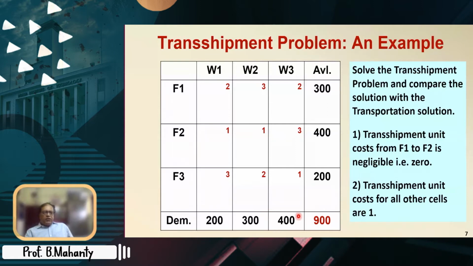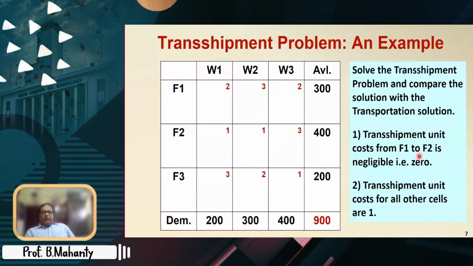With demands 200, 300 and 400 and availabilities 300, 400 and 200, it is a balanced problem, since total availability and total demand are equal. And these are the cost figures 232, 113 and 321. They are all given. If we are asked to solve this problem as a transshipment problem and compare the solution with the transportation solution, this is the problem we are taking up.